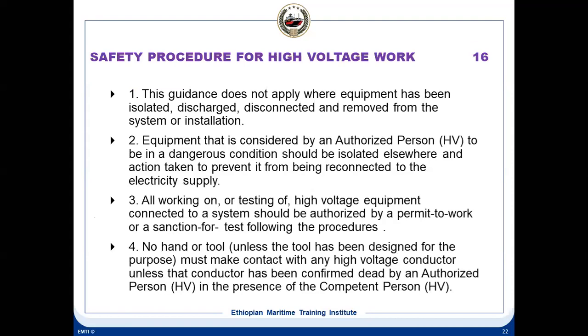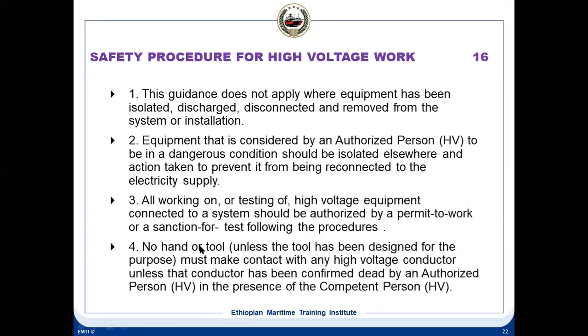Safety procedure and high voltage equipment. The guidance does not apply where the equipment has been isolated, discharged, disconnected, and removed from the system or installations. Equipment that is considered by an authorized person to be in a dangerous condition should be isolated, and action taken to prevent it from being reconnected to the supply. All working or testing on high voltage equipment connected to the system should be authorized by the permit to work system.